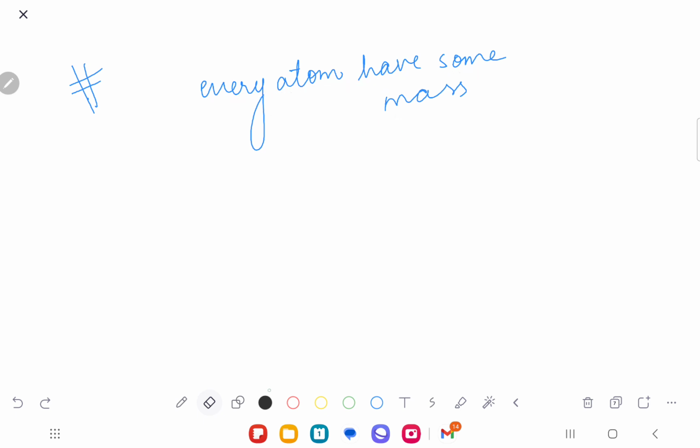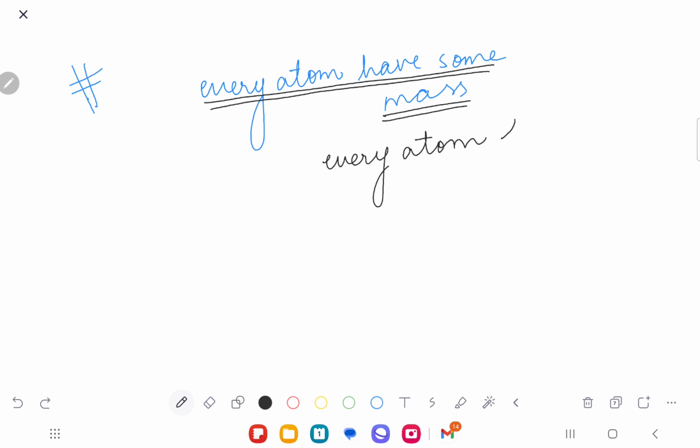So when we are saying that every atom has some mass, what exactly do you think it would mean? You have to understand. I told you that every atom has what? What are all the three fundamental particles every atom has?